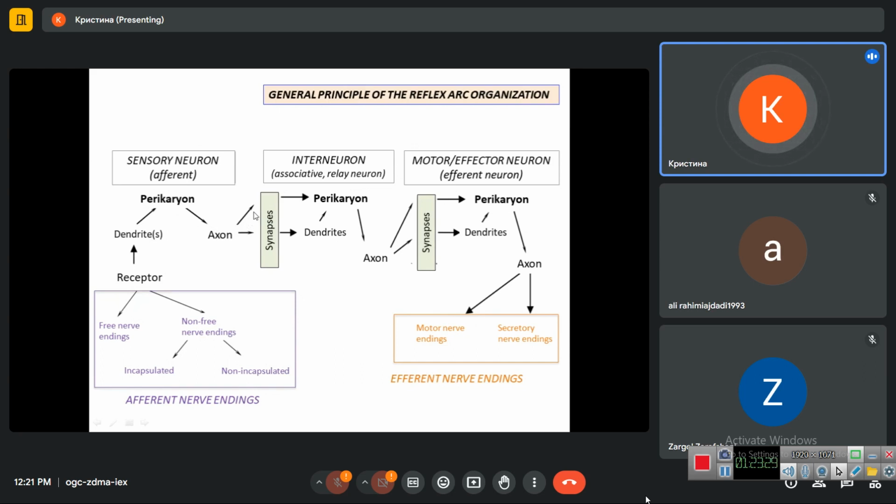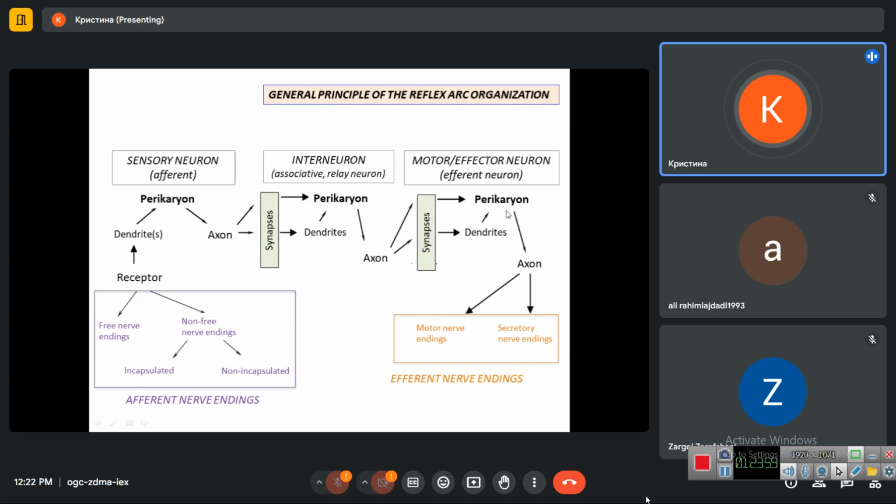And then we will have the synapse, the connection between the end of axon of the first neuron and dendrite of the second neuron. Then the impulse goes towards the cell body of the second neuron and along its axon to the third neuron. Also, we will have here a synapse between the axon of the second neuron and the dendrite of the third one.